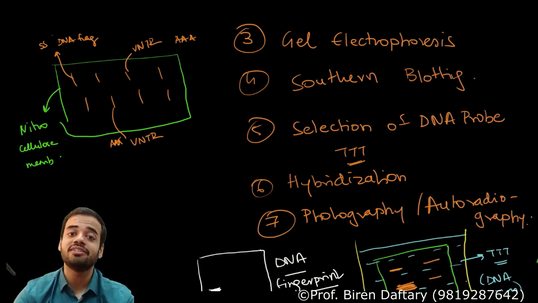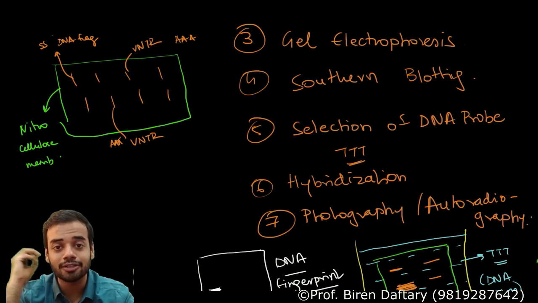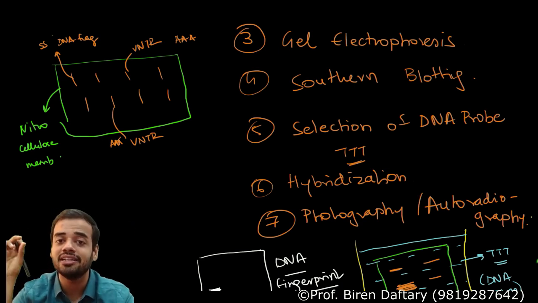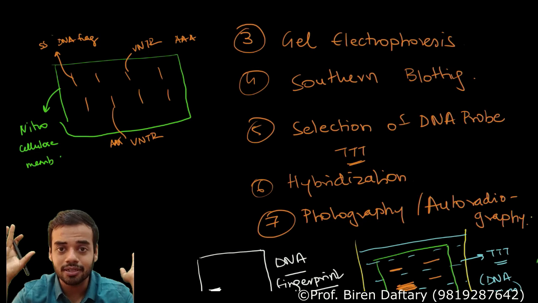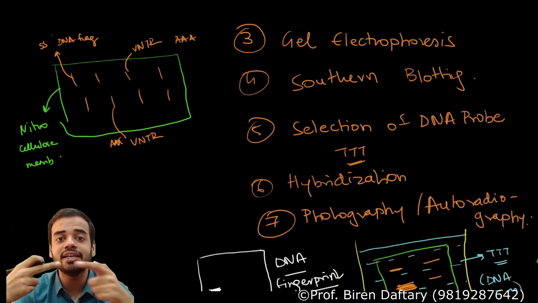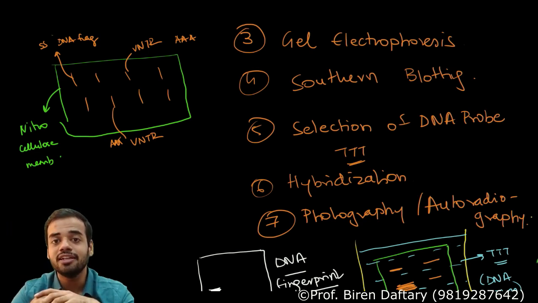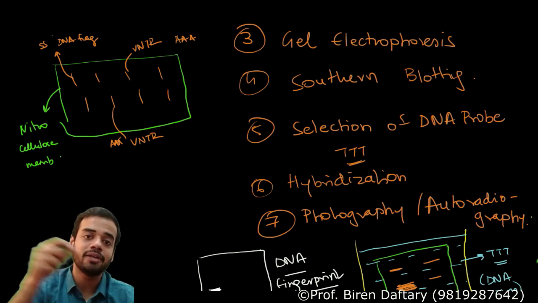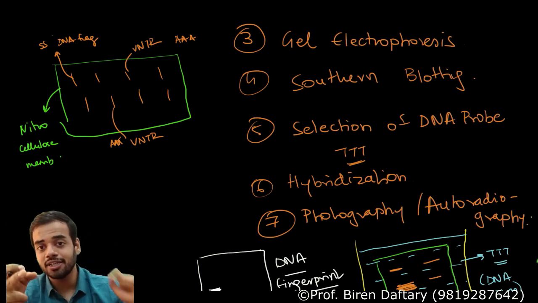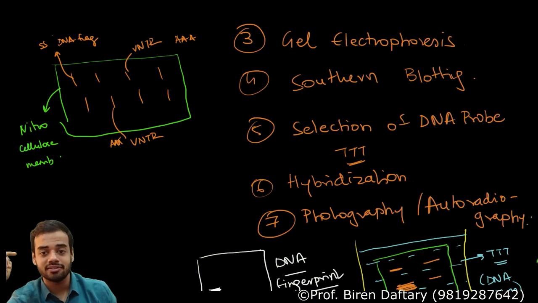See, you cannot keep the gel in the X-ray machine, that is a problem. Otherwise you would not have done Southern blotting, you would have kept the gel only. And the other thing is binding cannot happen inside the gel. The DNA probe cannot go and bind to the complementary DNA in the gel. That is why you require that nitrocellulose membrane, and that is why Southern blotting is there.